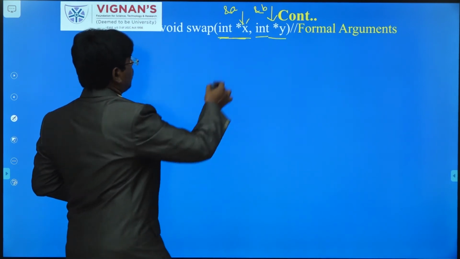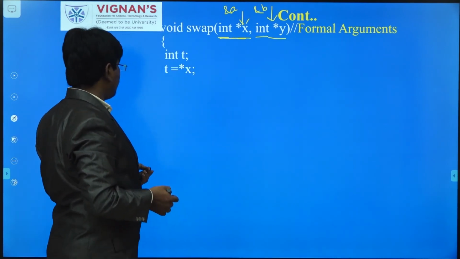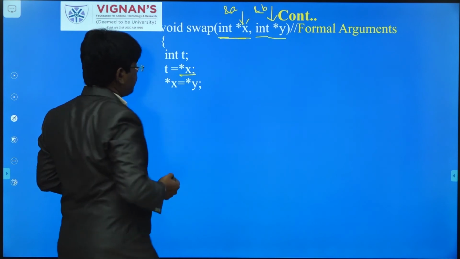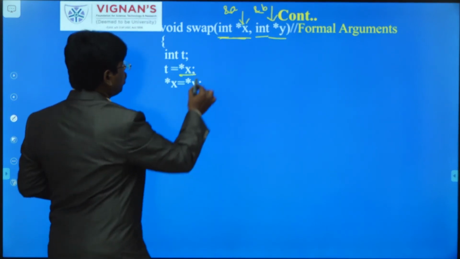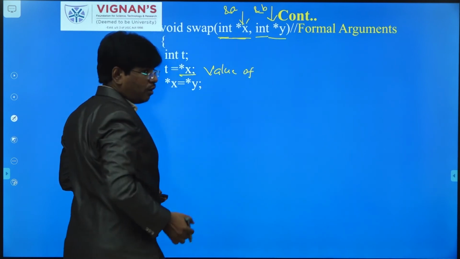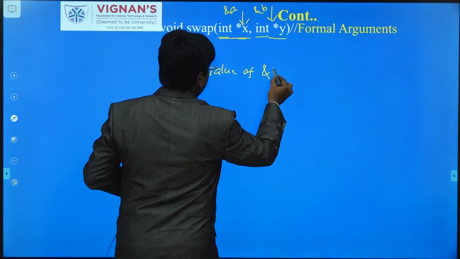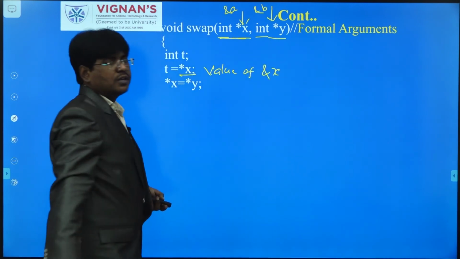That's why I have taken integer pointers, and t is another variable. What does star x mean? It means the value at the address held in x.